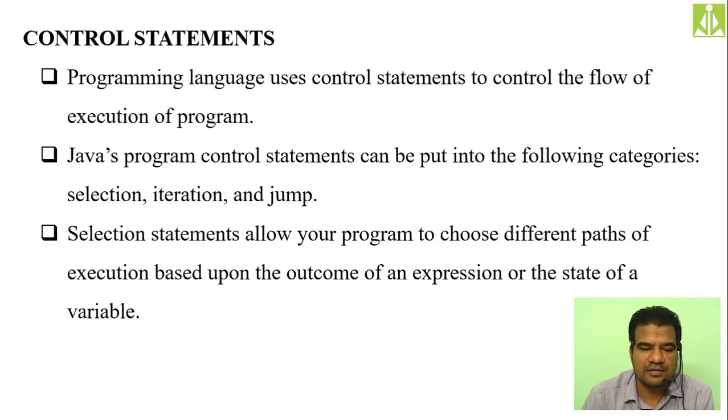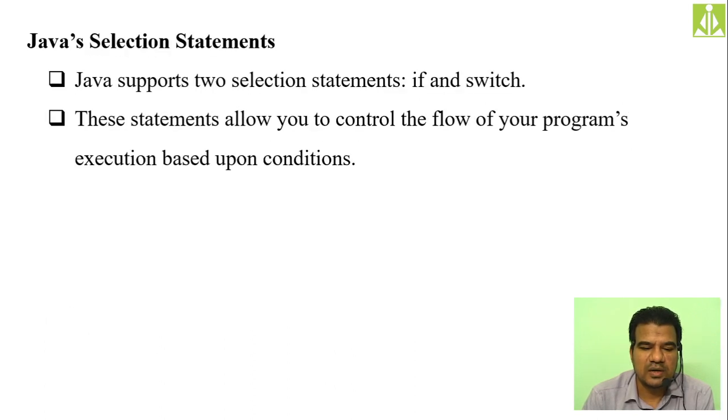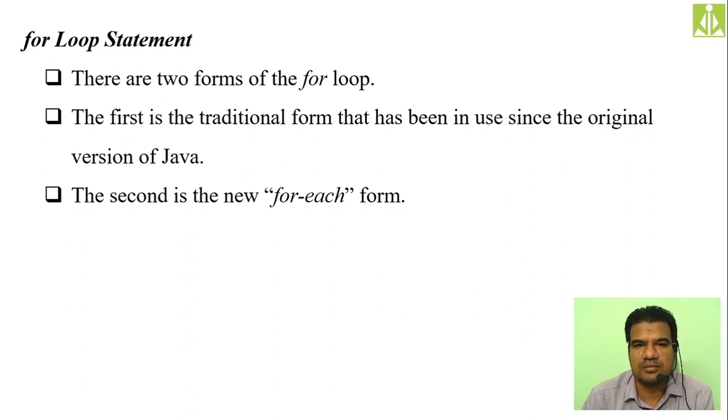So these operators we have completed, the control statements, the selection statements and the looping statements. The for loop, if you see here, has two different forms. The first is the traditional form. It has been there since the original version of Java, that is Java 1.0. We named Java 1.0 as Oak. You might have remembered from the history of Java.